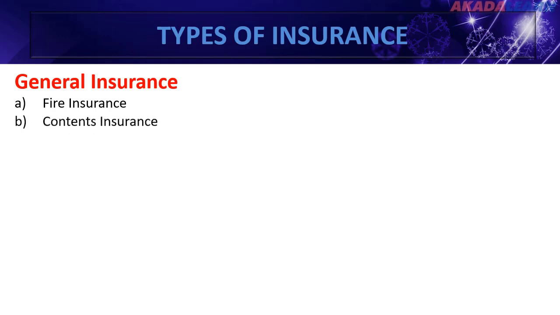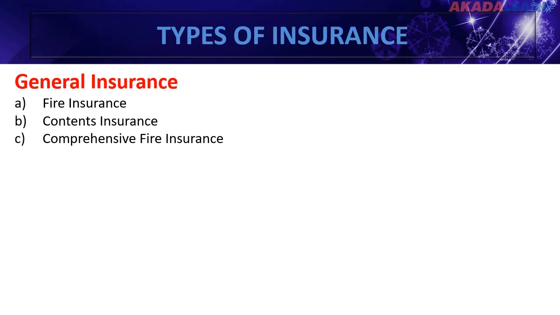Next, we have content insurance. Content insurance is a type of home insurance. It covers loss or damage to all the things in your home that aren't part of the structure of the building, for example, furniture, electronics, etc. The next is comprehensive insurance.